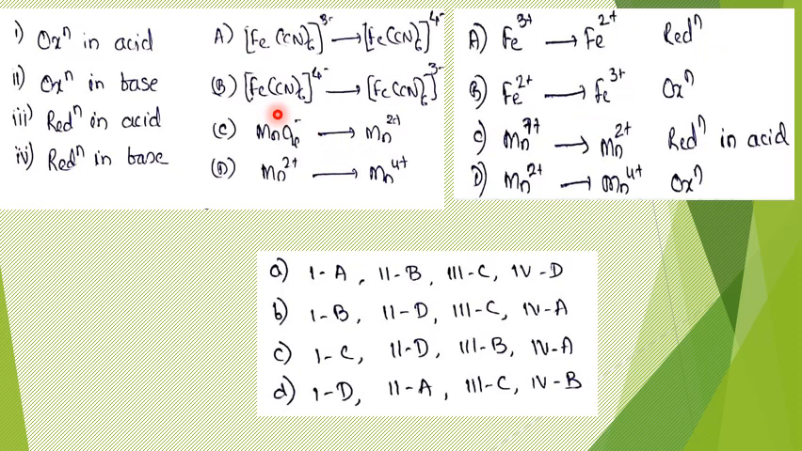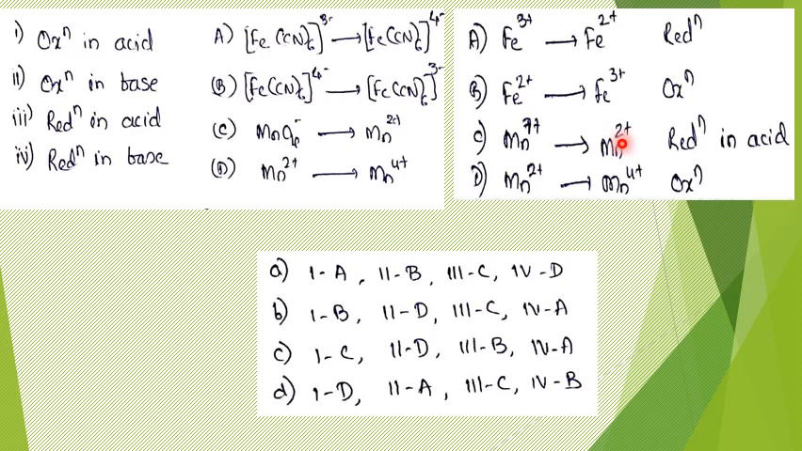Similarly here it is the reverse of this reaction. Fe is getting converted from 2 plus oxidation state to 3 plus oxidation state, which is essentially loss of electron, so it is oxidation, right? Then further, if you identify the oxidation state of Mn, it is 7 plus to 2 plus, so this is definitely reduction.